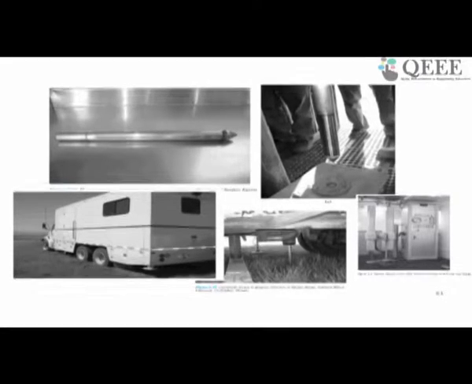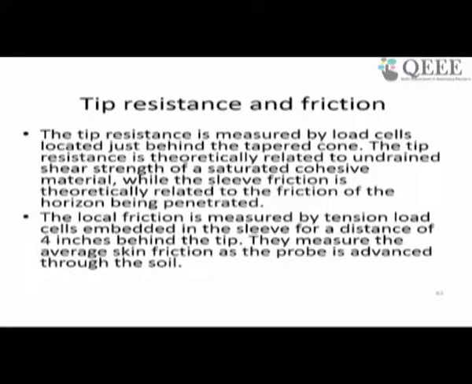You can see various types of vehicles are used for CPT testing. You will have a control room inside which will record data continuously. Now, as I was discussing, two important parameters which we are particular about during the cone penetration test are the tip resistance and the friction.